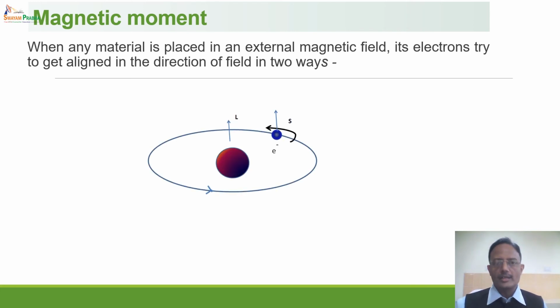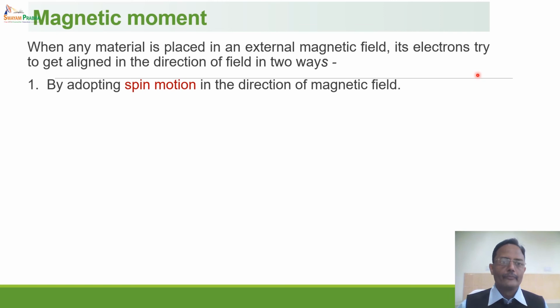This electron has two types of motions. One is an orbital motion and second is a spin motion. So if we apply magnetic field to this electron, it can align in the direction of magnetic field in two ways. One way is by adopting the spin motion in the direction of magnetic field.